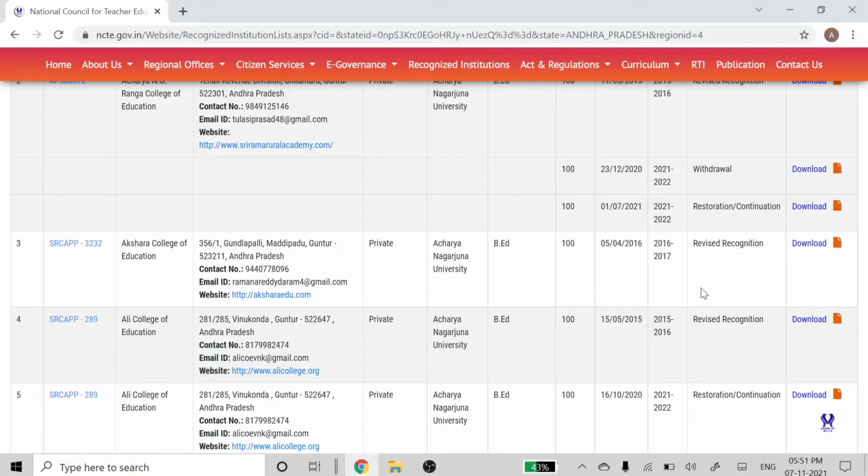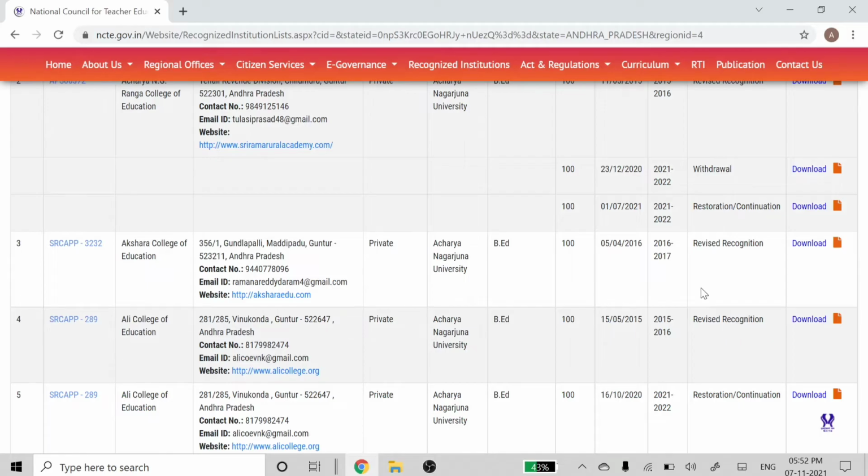That means the college has the NCTE affiliation for the academic session 21-22. A lot of students ask me, "Sir, give me the affiliation of the 21-22 session." Remember, NCTE does not give the affiliation every year.